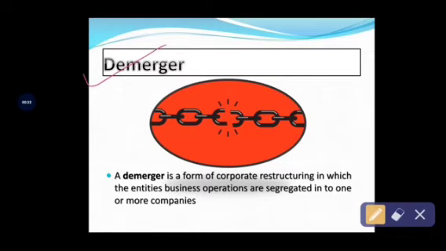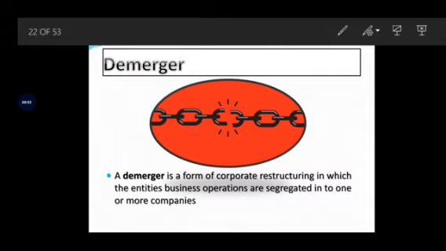Before going to the concept of demerger, you have to remember once again what is amalgamation or merger. Merger is nothing but the combination of two or more business organizations to form a new company. See here, a demerger is a form of corporate restructuring in which the entities or business operations are segregated into one or more companies.